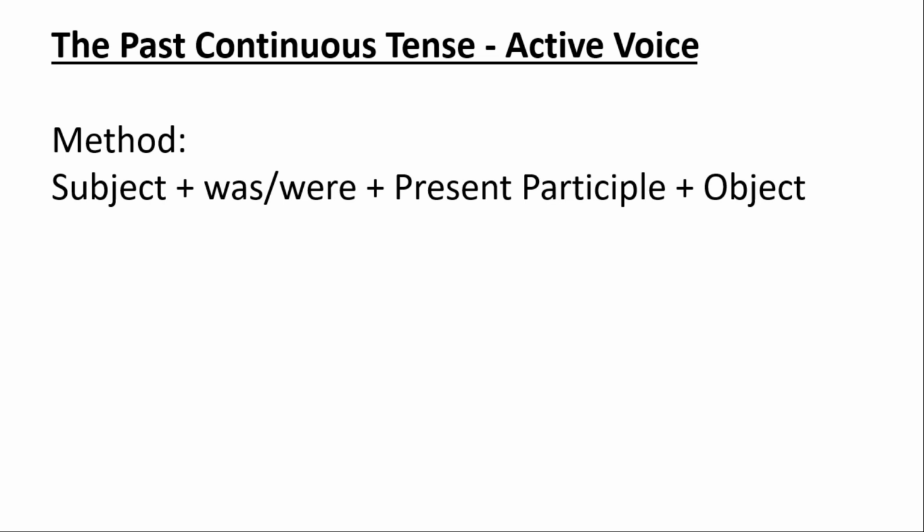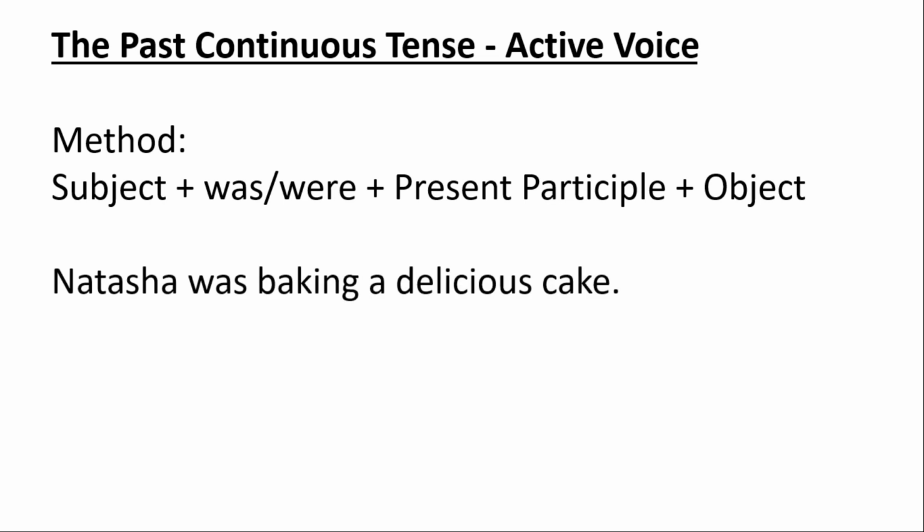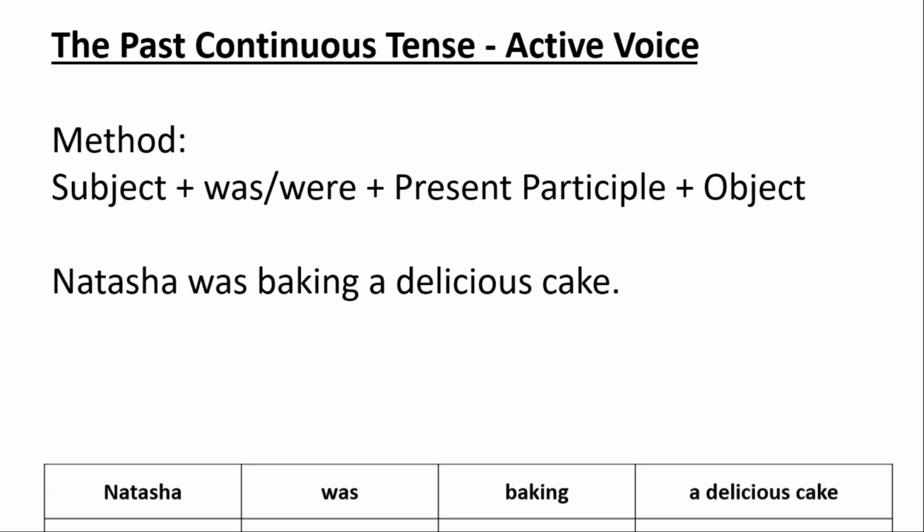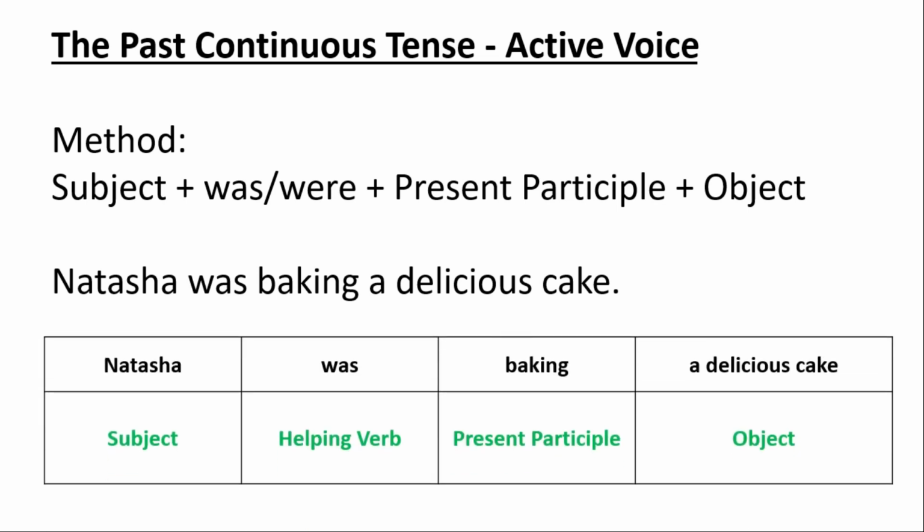For example, Natasha was baking a delicious cake. In this sentence, we can see Natasha is a subject and was is helping verb, baking is present participle or ing form of the verb, and a delicious cake is an object.